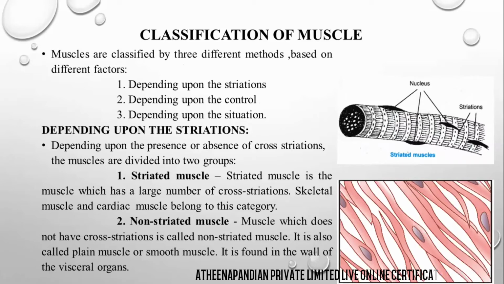Based upon that, it can be classified. Then, based upon the control, this muscle is controlled by this organ, and this muscle controls this organ. So based upon that control, it is further classified, and it is also classified depending upon the situation. First we see depending upon the striation.